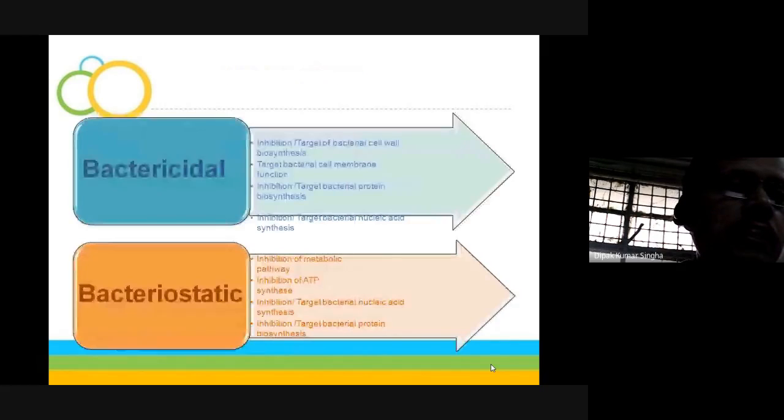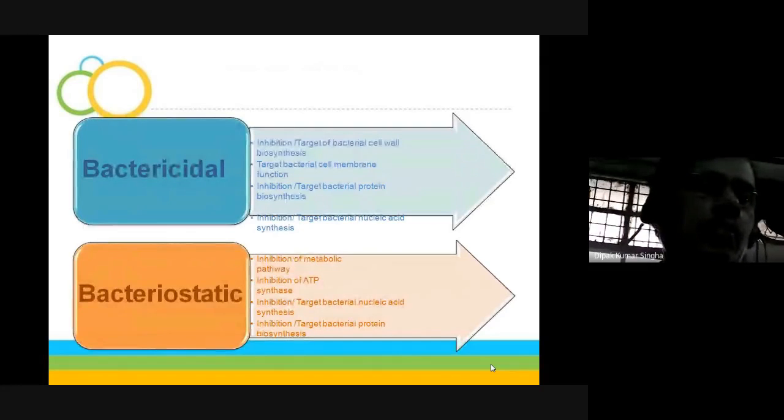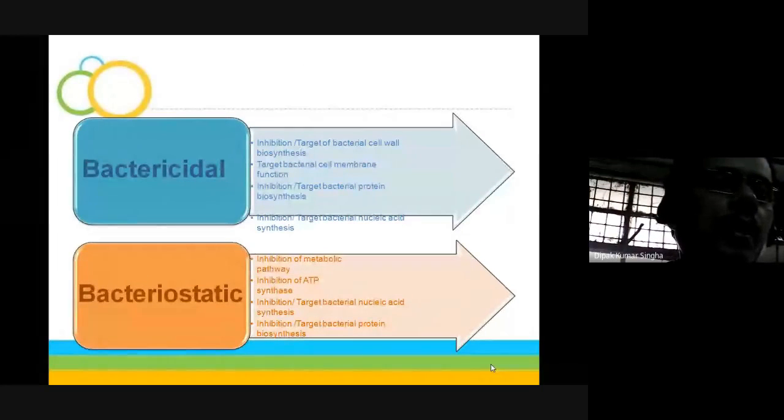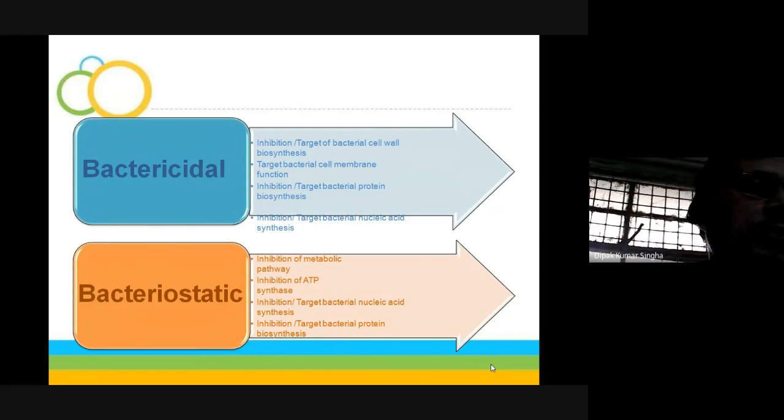Now the bactericidal and bacteriostatic agents. Inhibition of the bacterial cell wall biosynthesis, targeting the bacterial cell membrane function, inhibition of bacterial protein biosynthesis, and inhibition of bacterial nucleic acid synthesis. These are the four classes which act as bactericidal.